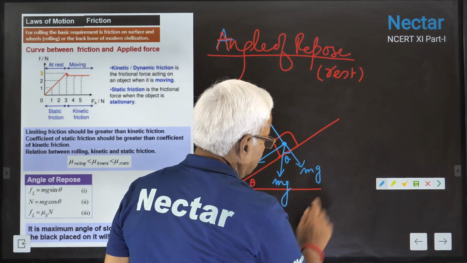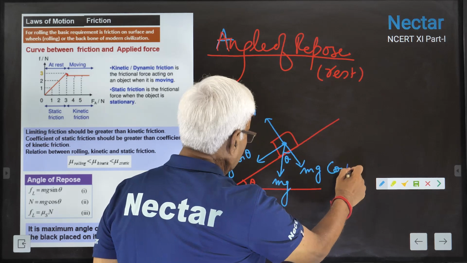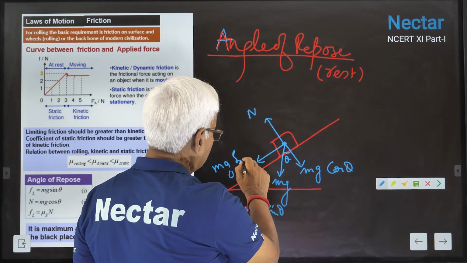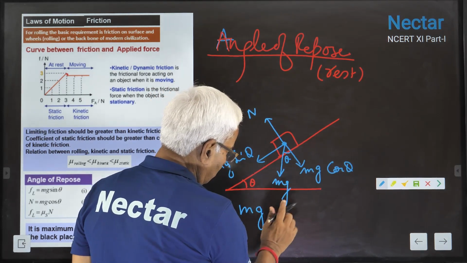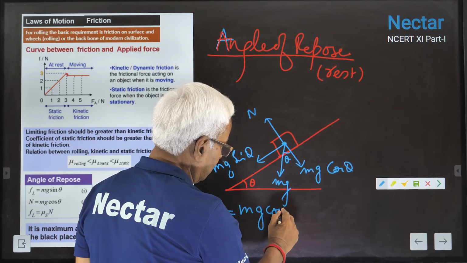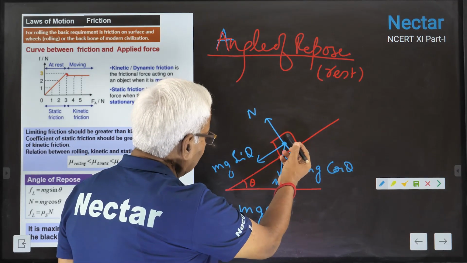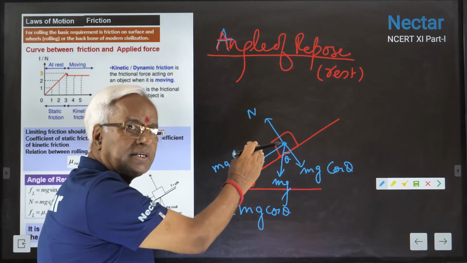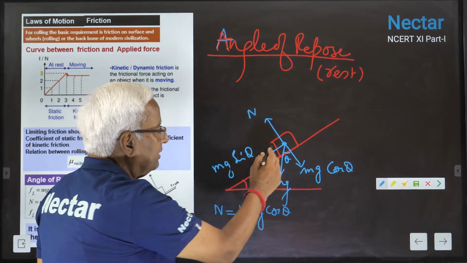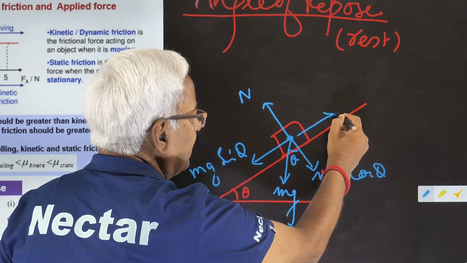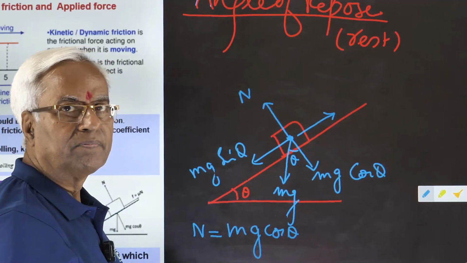This angle, I am extremely sorry, it is mg cos theta and this is mg sin theta. Here will also be a change. This is mg cos theta and mg sin theta is pulling it down the plane. Frictional force will be acting opposite to it.